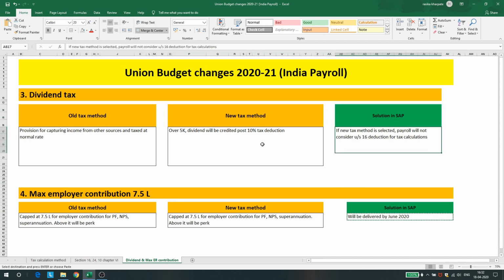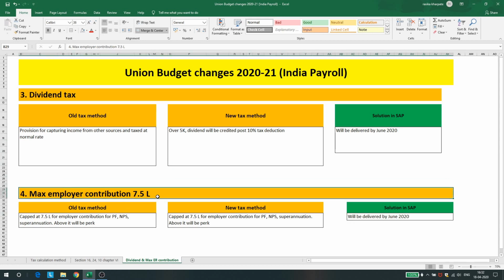Also, let us see what changes are present for maximum employer contribution. Earlier, in Union Budget 2019, there was no capping as to how much an employer can contribute. In Union Budget 2020 also there is no capping. However, they have changed the behavior of the employer contribution, in the sense that if the total employer contribution exceeds 7.5 lakhs per annum, whatever excess is contributed by the employer has to be added in the annual perk for the employee.